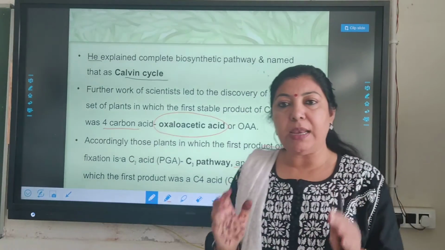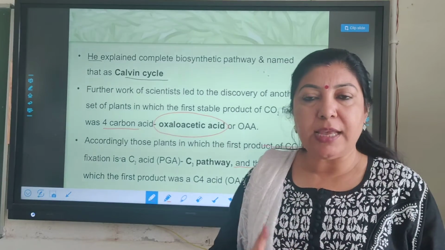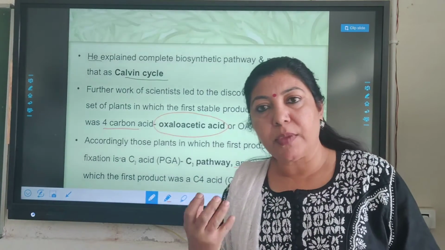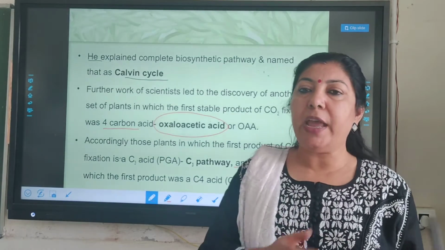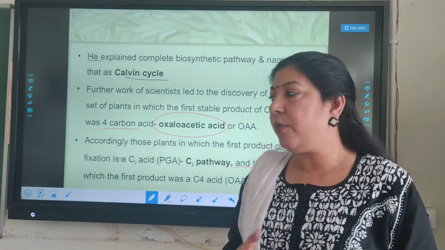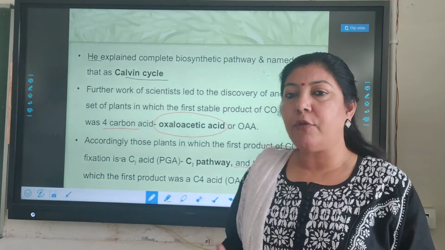So there are mainly these two pathways which explain the synthesis of the carbohydrate in different categories of plants. So based on that, we have C3 plants, we have C4 plants, and there are two cycles, C3 cycle, C4 cycle.